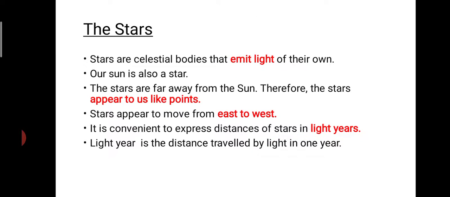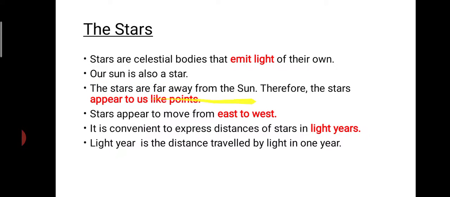Okay. The next celestial body is the star. You know, these emit light of their own. Stars sometimes seem to be blinking when we see them from the earth's surface. So they are emitting light of their own. The sun is also a star only.